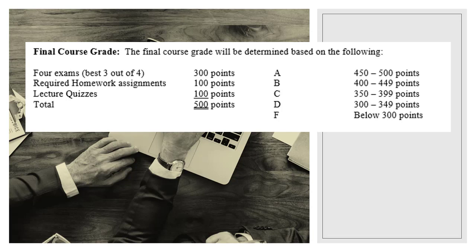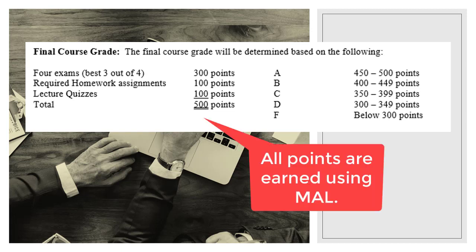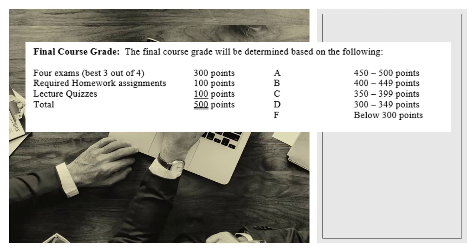Here's how our class will be graded. You can find this again in the syllabus. You'll be given 4 exams. However, I'm only going to take the best 3 out of 4. Another way of saying that is that you can drop one of the exams. The required homework is worth 100 points. The lecture quizzes are worth 100 points. So to get an A, you need 450 points. A B, you need 400 points. A C, 350, and a D, 300.